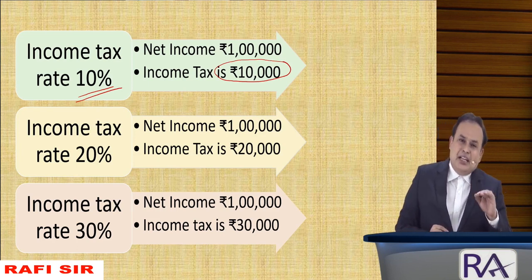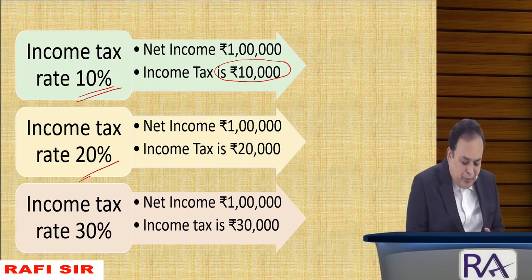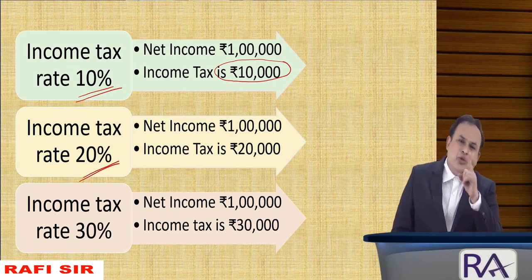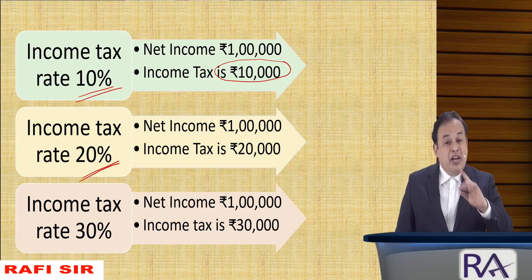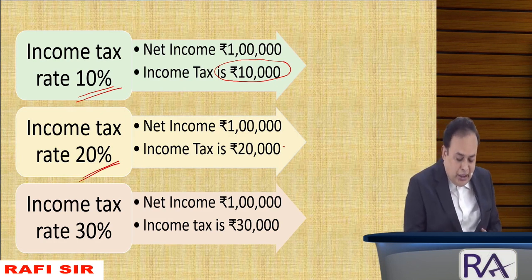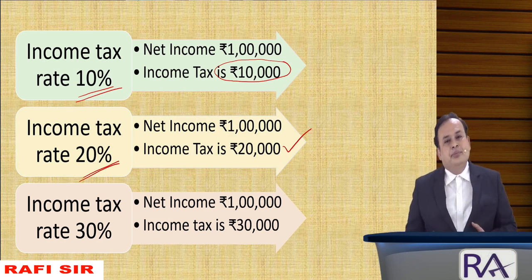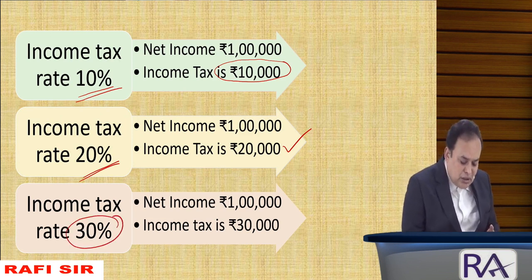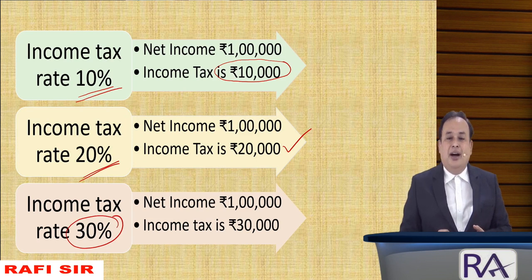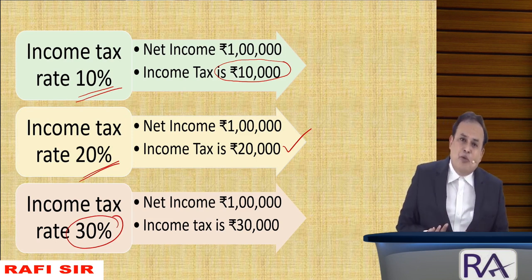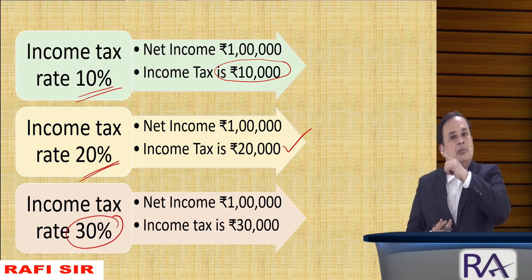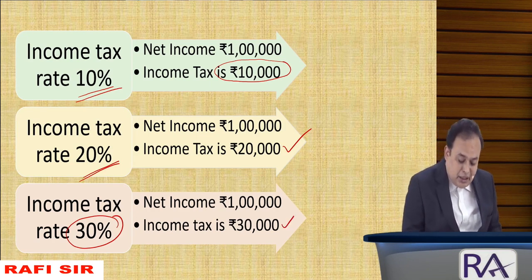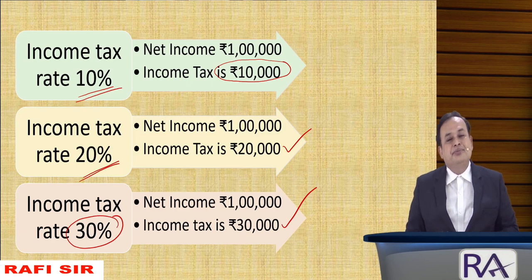When the income tax rate goes up to 20%, net income remains 1 lakh, but revenue to the government is 20,000. When tomorrow the rate of income tax goes up to 30%, income remains the same 1 lakh, but government income as income tax goes up further. It is 30,000.